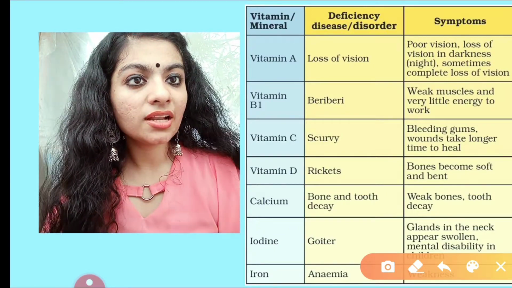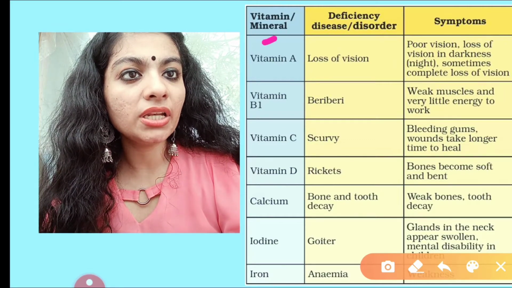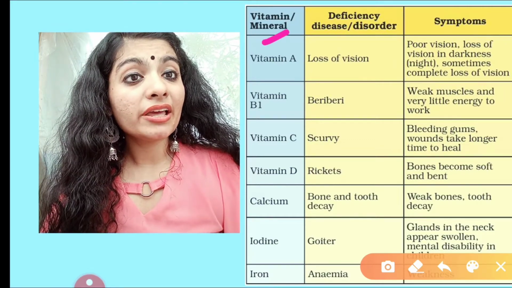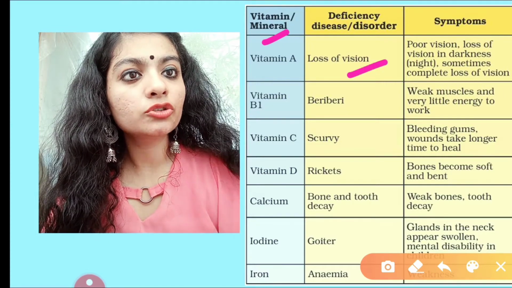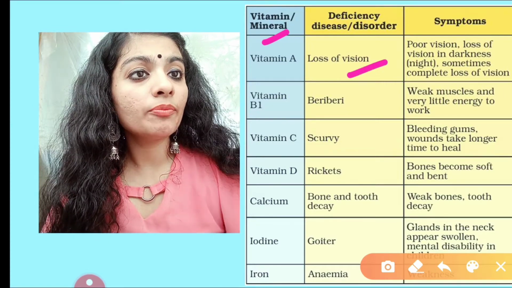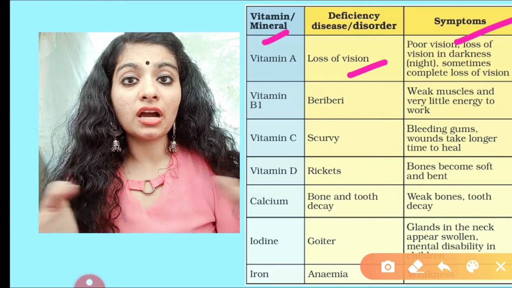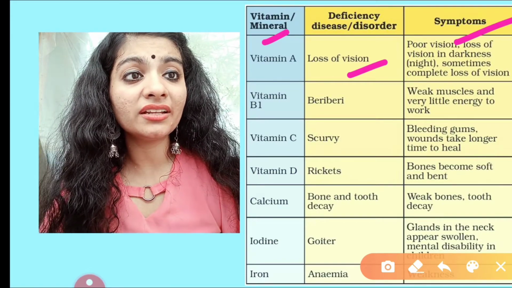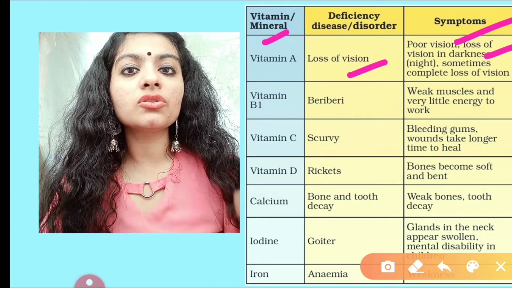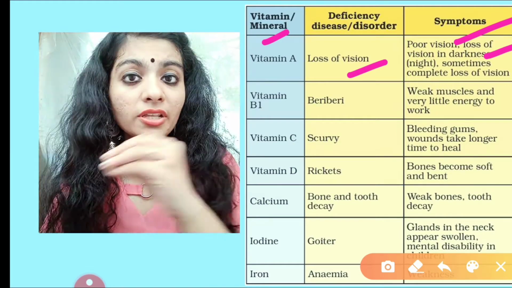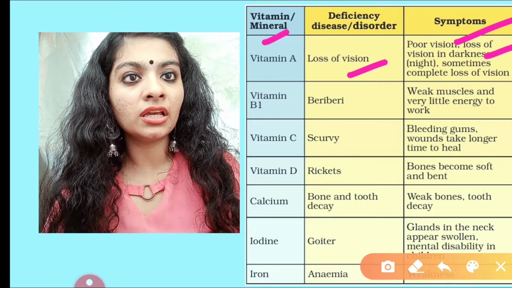You can see there is a list of vitamins. For example, vitamin A. If there is a lack of vitamin A in one's body, then it leads to loss of vision. Symptoms are poor vision, loss of vision and darkness. The person is unable to see at night. Sometimes there is completely loss of vision. The person cannot see anything, literally nothing.